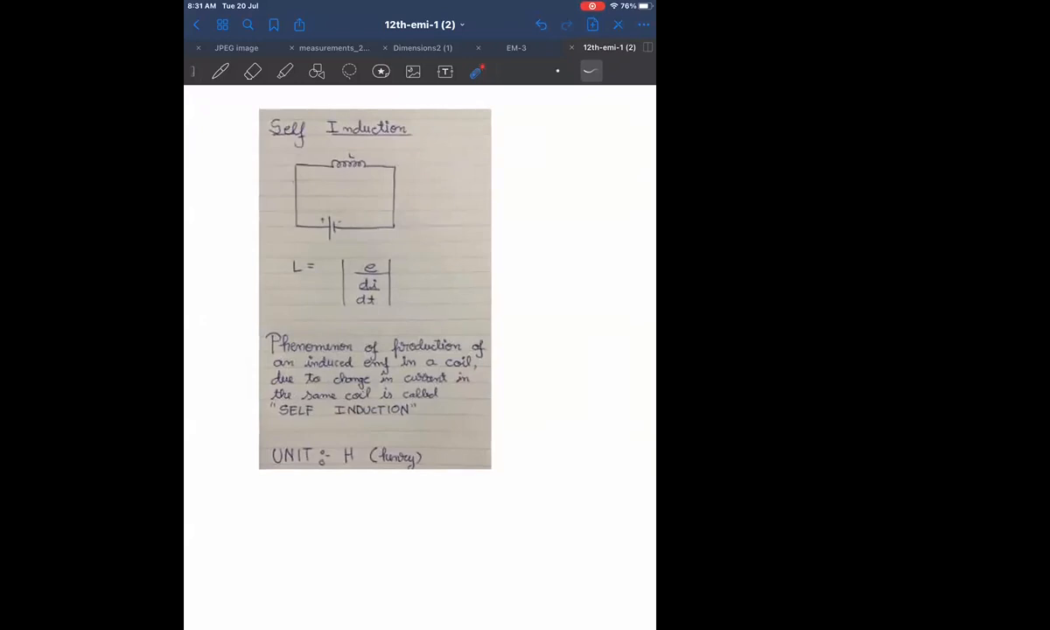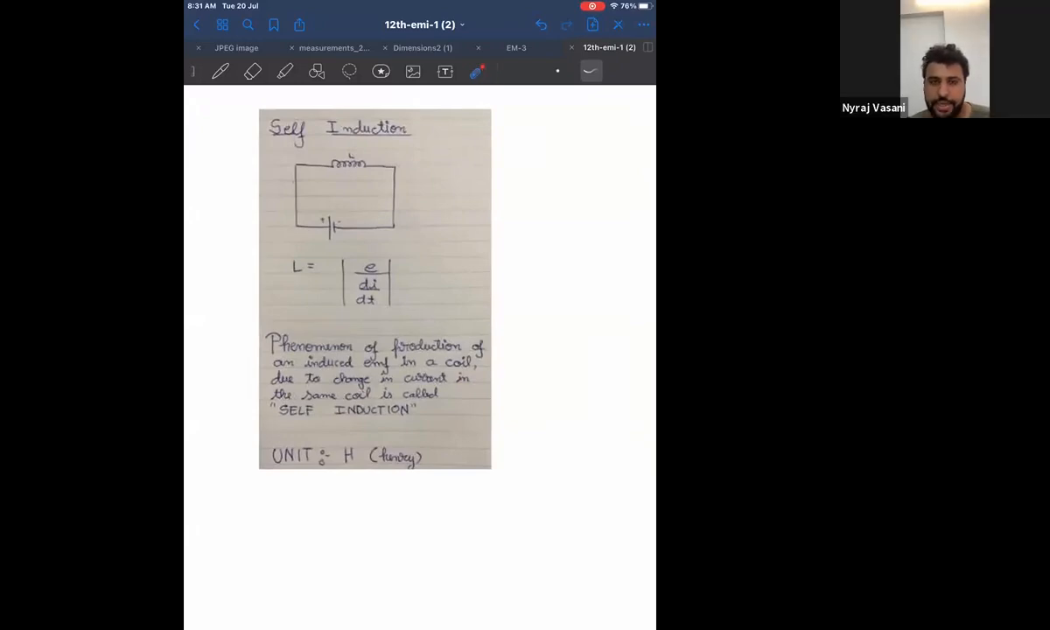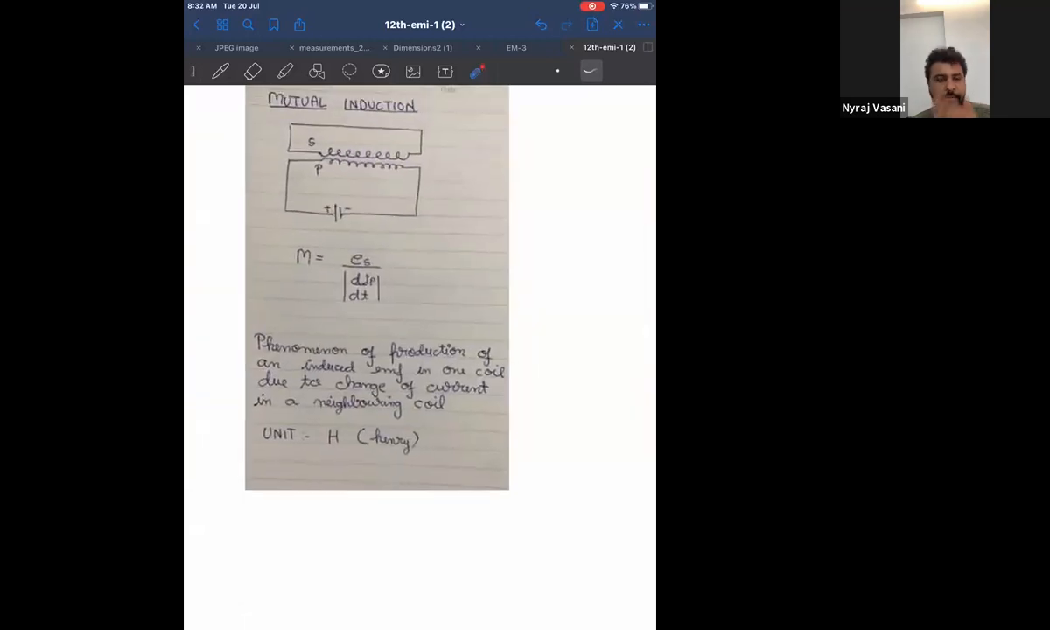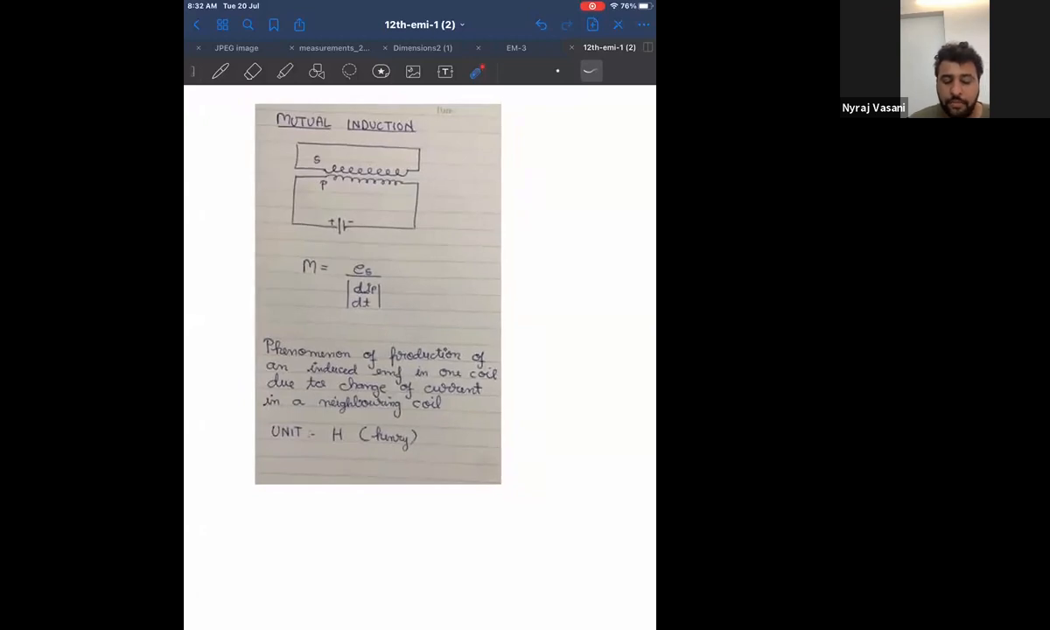Yes, sir. Now, mutual induction. First, you have to write the side heading, mutual induction. Now, first, let me explain the diagram to you. See here. Mutual induction. Look at this.